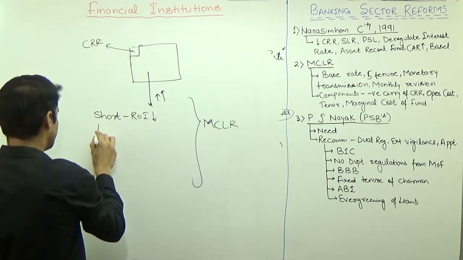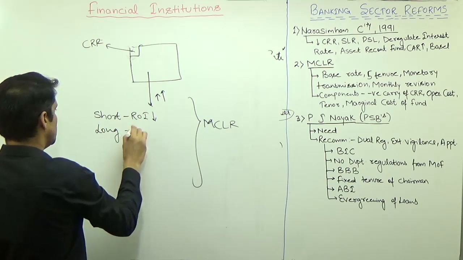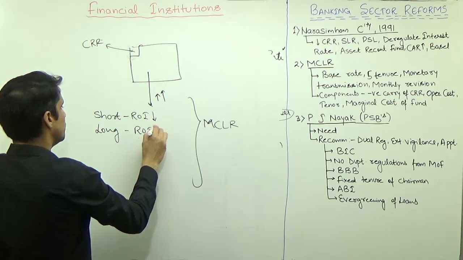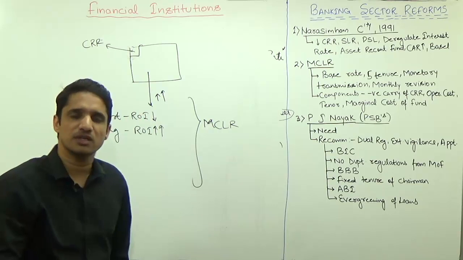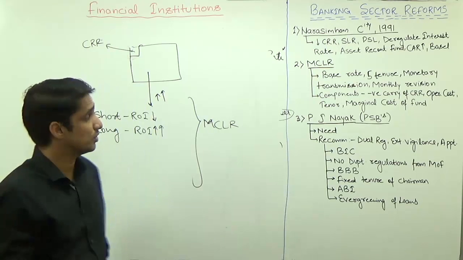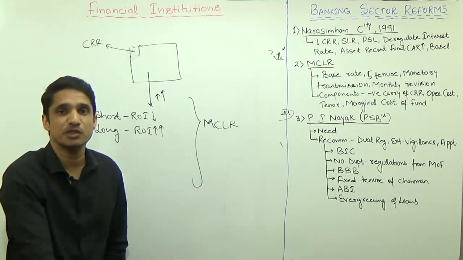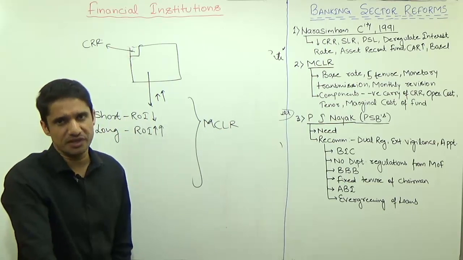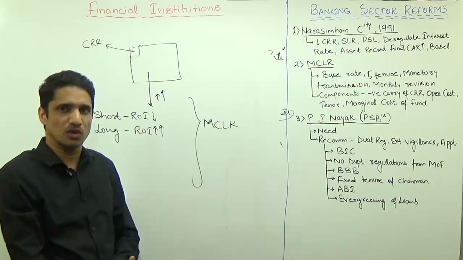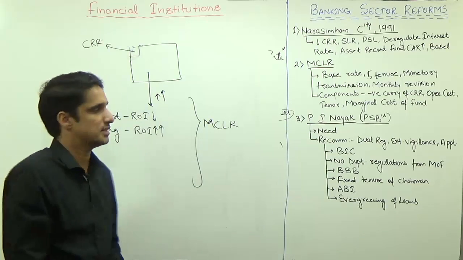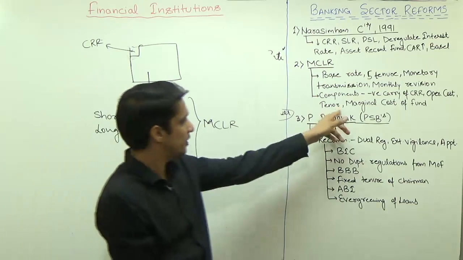But if you are lending for a long duration, then your rate of interest will be more. This happens always. In case of a normal savings account, the rate of interest is 4%. In case of FD, if the maturity period of FD is more, the rate of interest will be more, because your commitment is for longer durations. You want more interest rate. So that tenure will be considered.